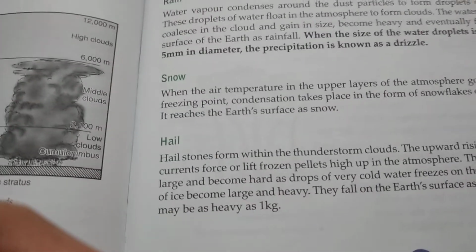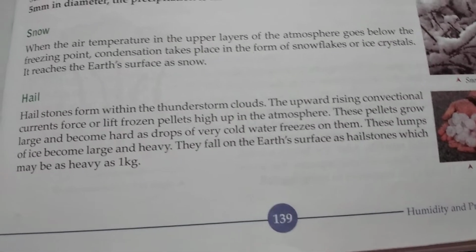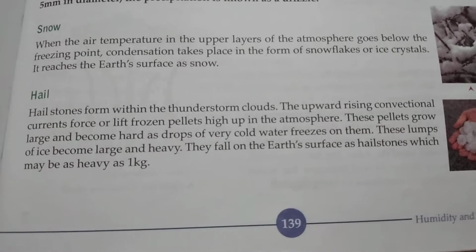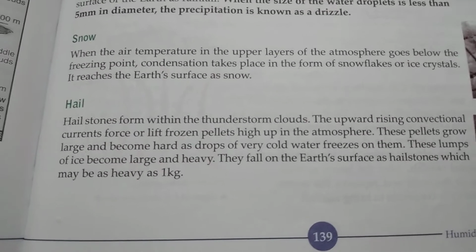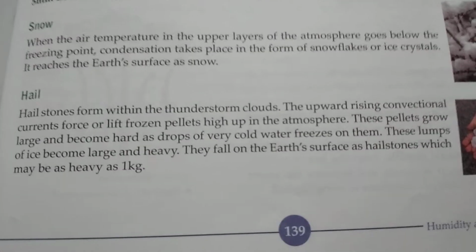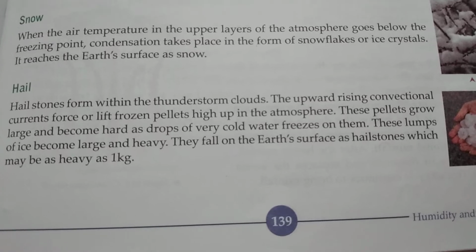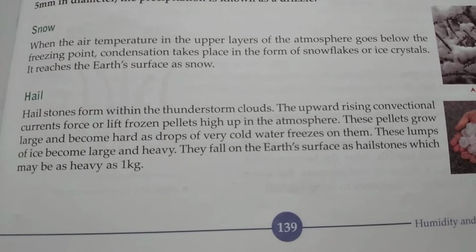Now the next thing we have to know is hail. Hail is experienced only in the summer season, along with thunderstorms or nor'westers, in the months of April and May. A nor'wester is also known as Kal Boishakhi.